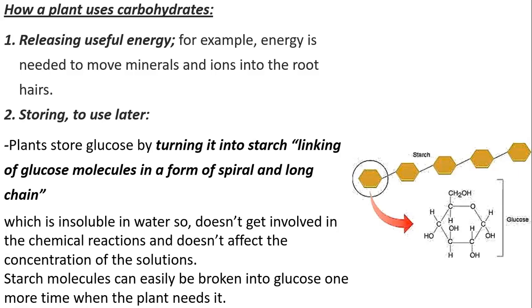Remember the biological molecules, when we said that the monomer is glucose, but the polymer is the starch in plants. So starch is the storage form of glucose or of carbohydrates in plants. So the plant will collect the glucose together to form a starch molecule for storage, so that when it needs this glucose, it will be easily broken down again and change into glucose.